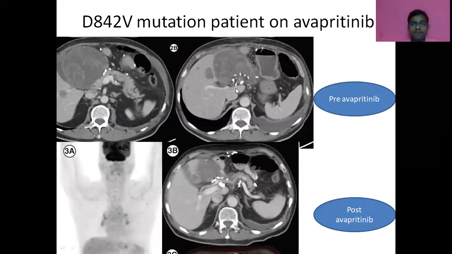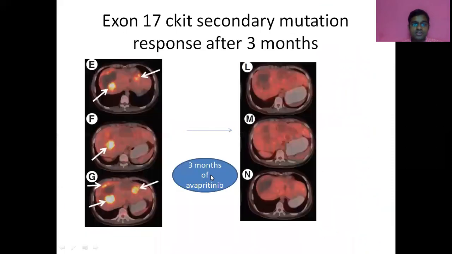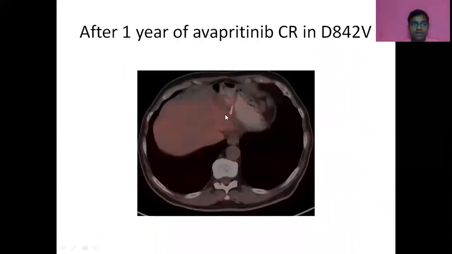And here we tried avapritinib. This is pre-avapritinib, and this is after 3 months of avapritinib. The lesion almost shrunk to this size, almost half the size. And this is after 1 year of avapritinib. Now the patient is in complete response. Avapritinib is continuing. The patient is having few toxicities that I will discuss later.